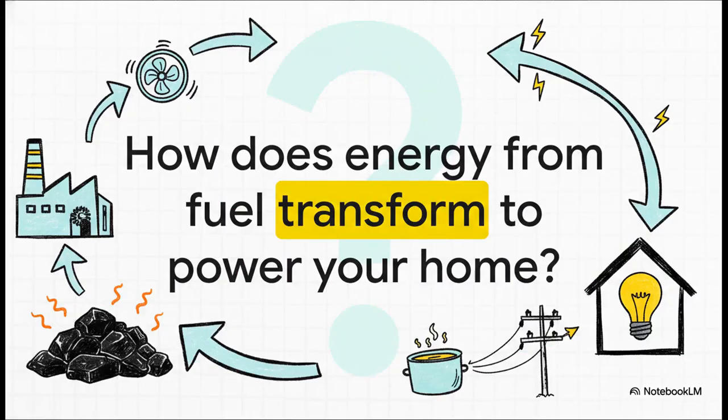And finally, I'll leave you with a question to think about. We learned that energy cannot be created or destroyed. So think about the electricity in your home. It starts as chemical energy in coal at a power plant. How does that energy change forms, step by step, to finally become the light from your bulb? Think about all the energy transformations.